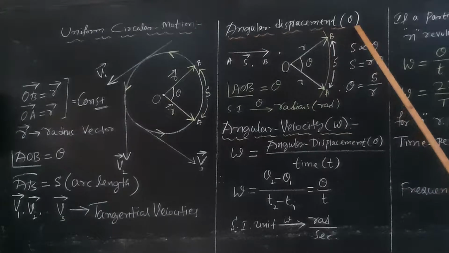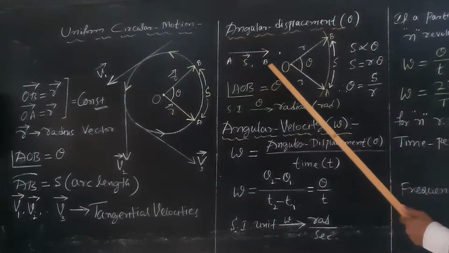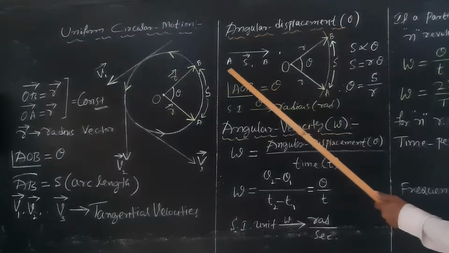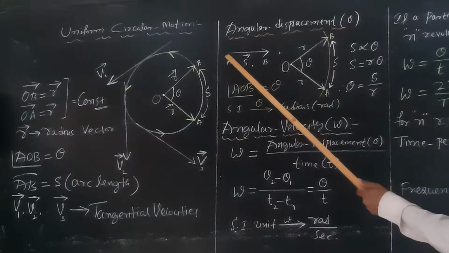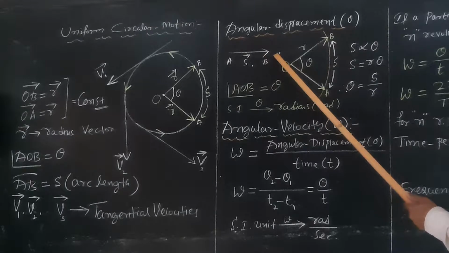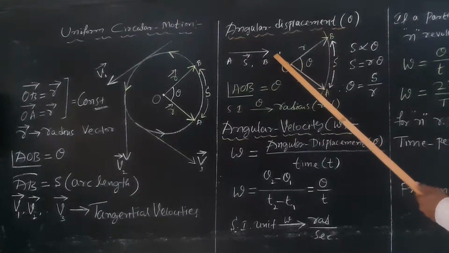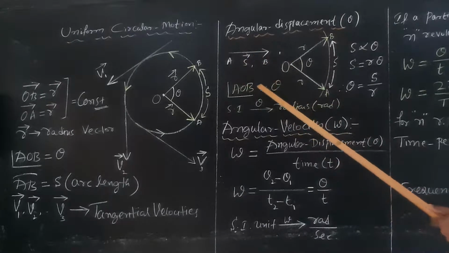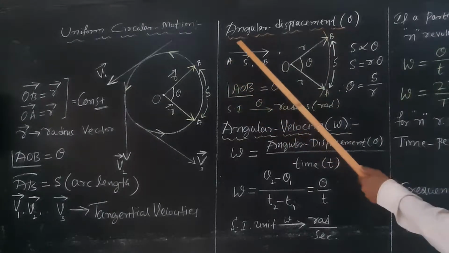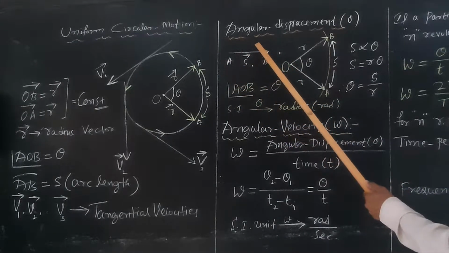So now, what are the parameters? Angular displacement. As you studied in linear motion, AB is a linear displacement. A particle moving from A to B is along a straight line along the positive x-axis. Therefore, S is called linear displacement. This is in case of linear motion, right?